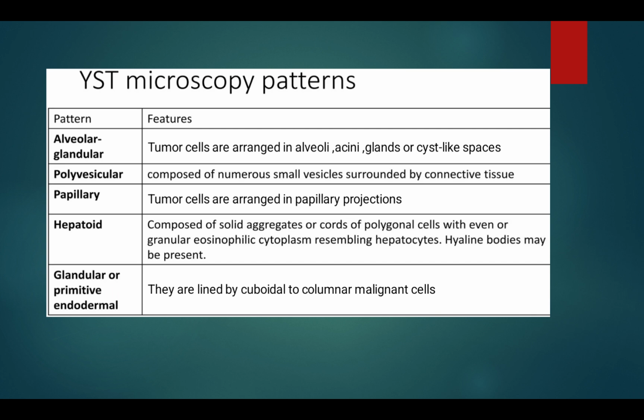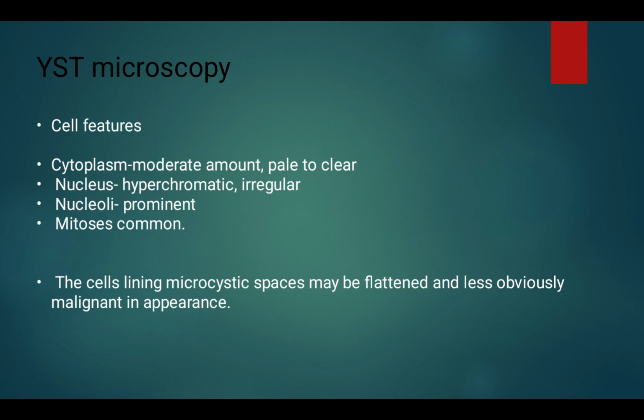Alveolar glandular pattern: tumor cells are arranged in alveoli, acini, glands, or cyst-like spaces. Polyvesicular pattern is composed of numerous small vesicles surrounded by connective tissue. Papillary pattern: tumor cells are arranged in papillary projections. Hepatoid pattern is composed of solid aggregates or cords of polygonal cells with granular eosinophilic cytoplasm resembling hepatocytes. Hyaline bodies may be present. Glandular or primitive endodermal pattern: they are lined by cuboidal to columnar malignant cells. This is the yolk sac tumor microscopy.